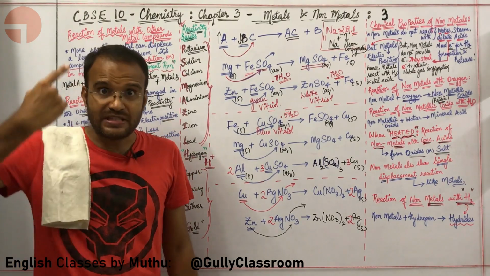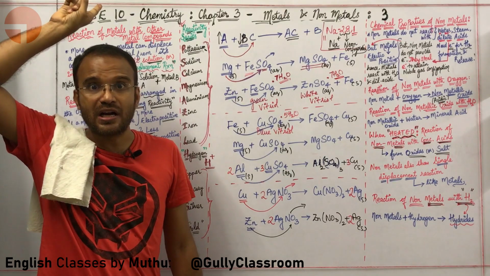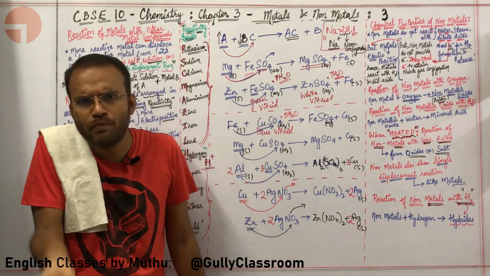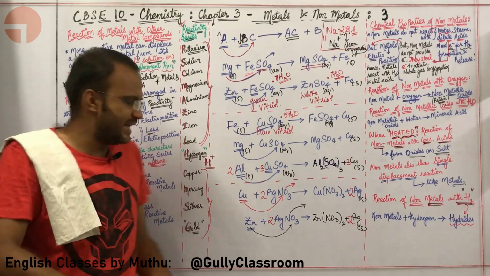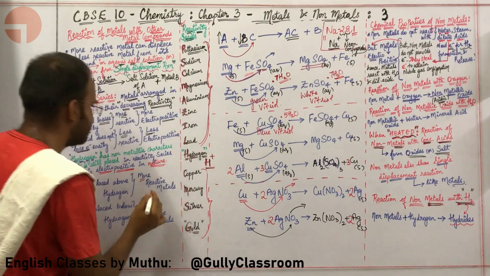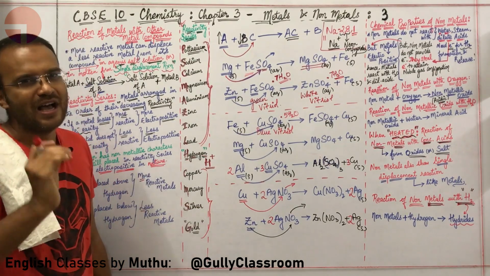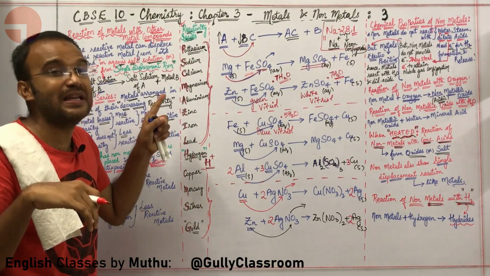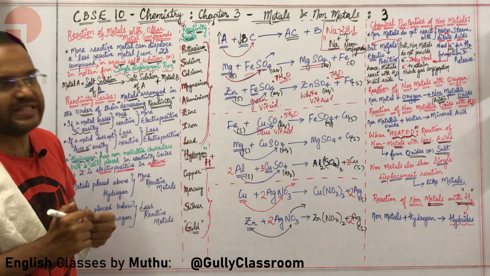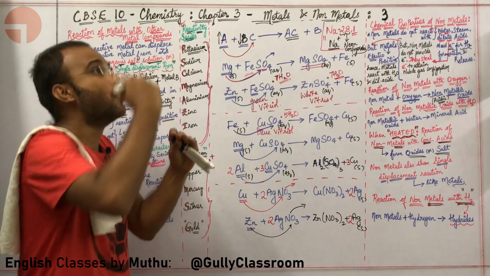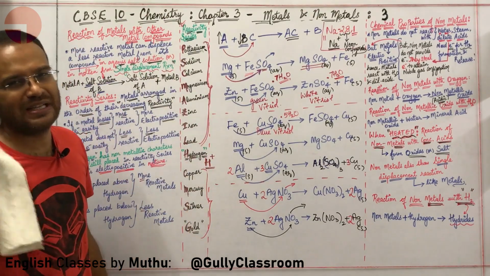The metals which are placed below hydrogen are called less reactive metals. Basically, hydrogen is dividing the reactivity series into two parts: more reactive metals and less reactive metals.